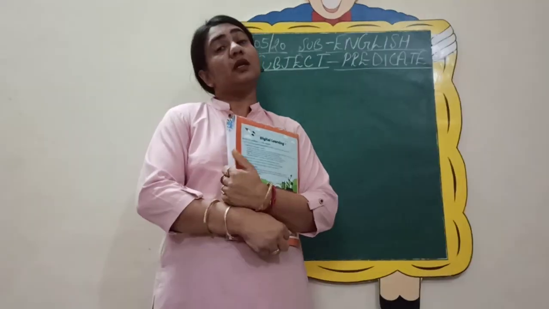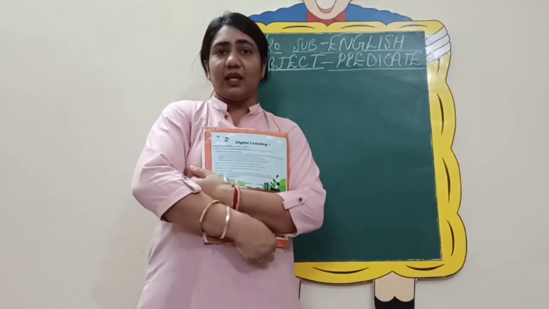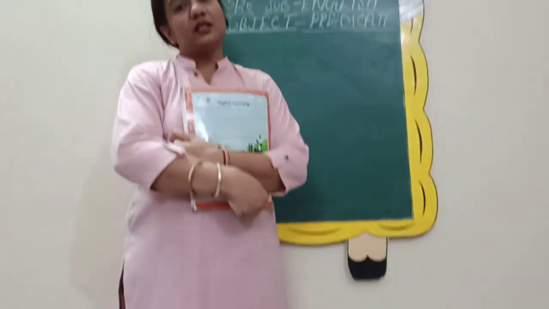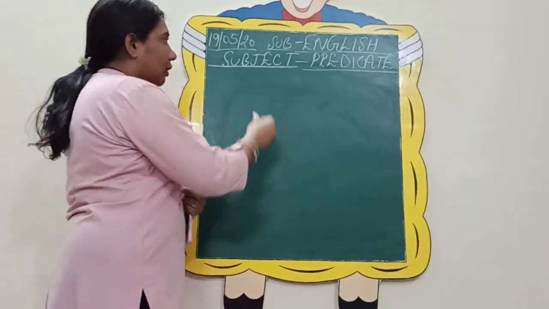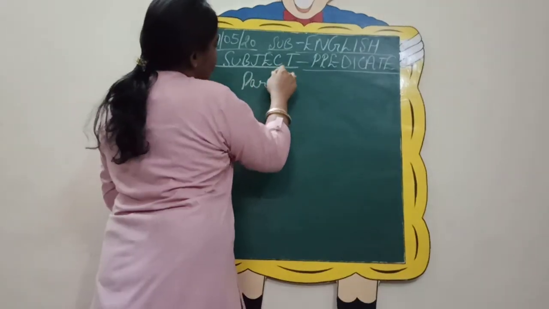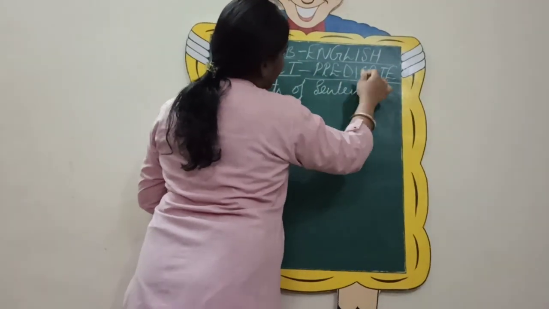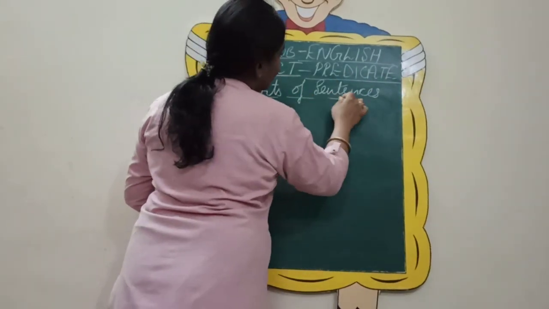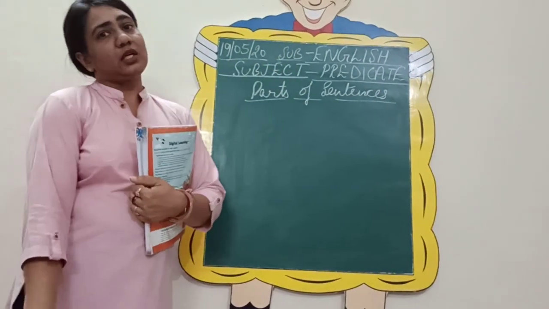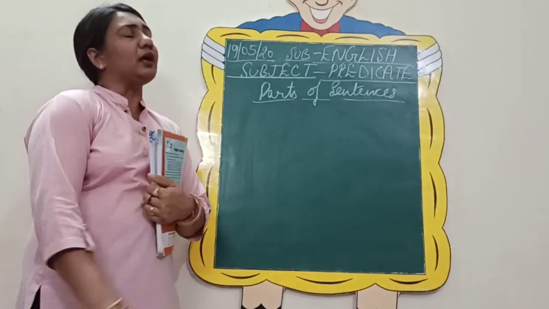But then something very important is also known as subject and predicate. These are the parts of sentences. These are the two parts of sentences and these are very, very important. So let us quickly recall subject and predicate, which we have already done.